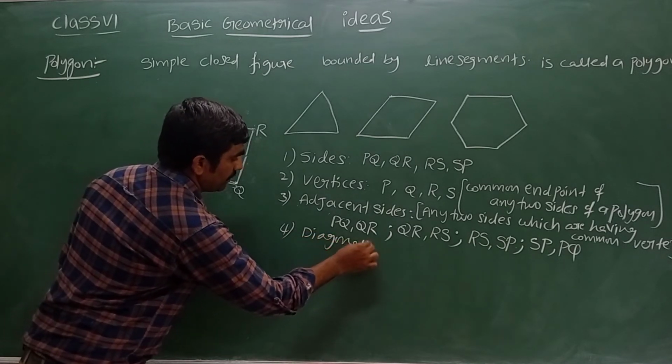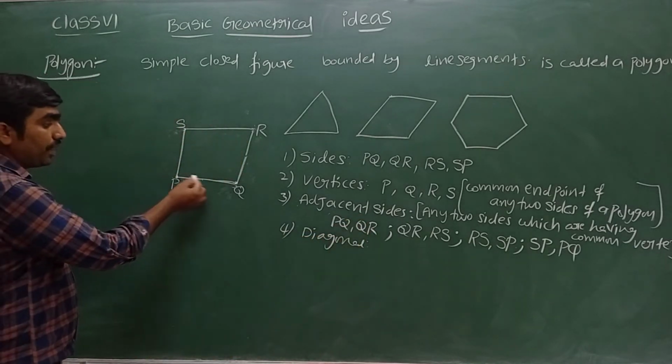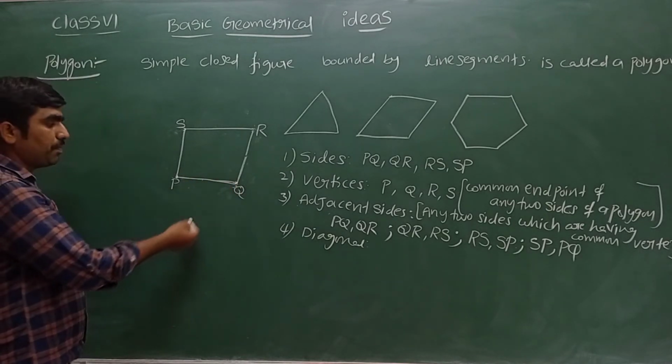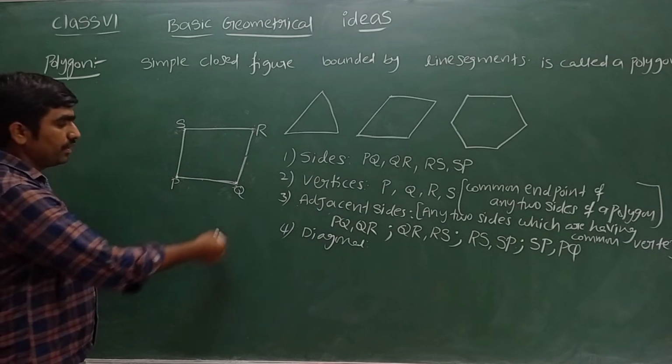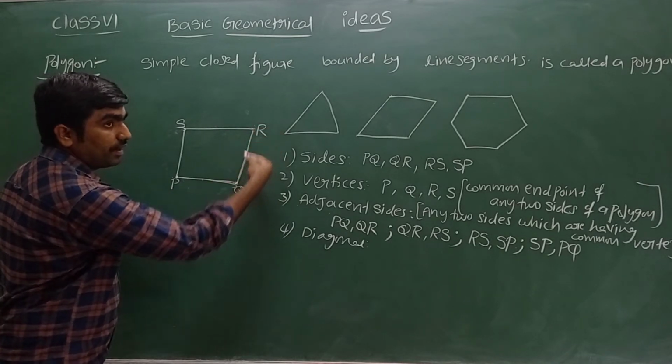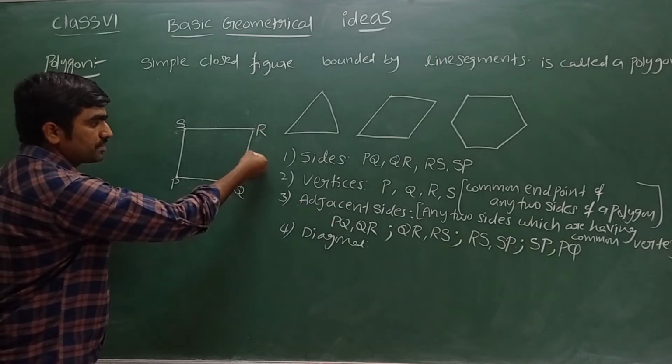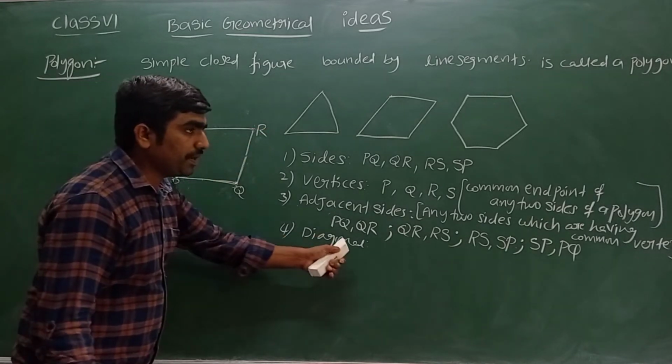What is meant by diagonal? I said P and Q are adjacent vertices. The reason is both are endpoints of side PQ. Similarly, Q and R are adjacent vertices. Both are endpoints of the side QR. Sir, what is meant by diagonal?